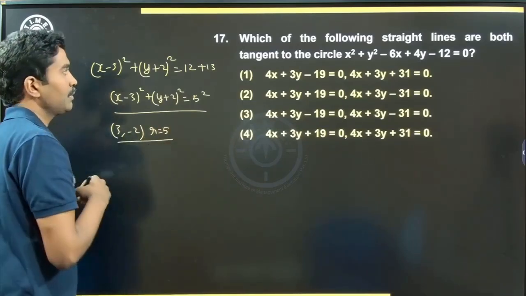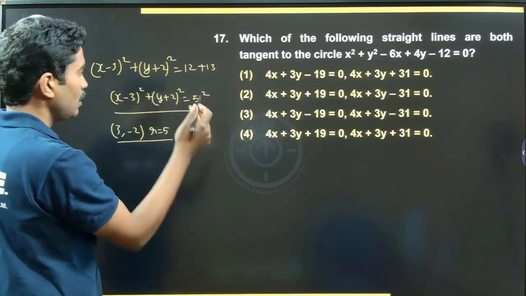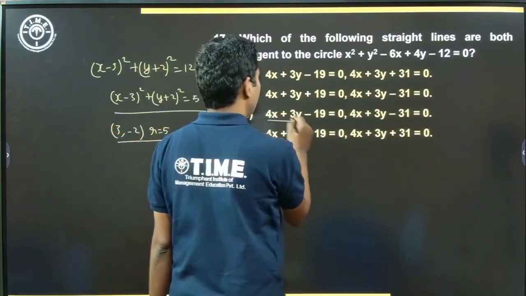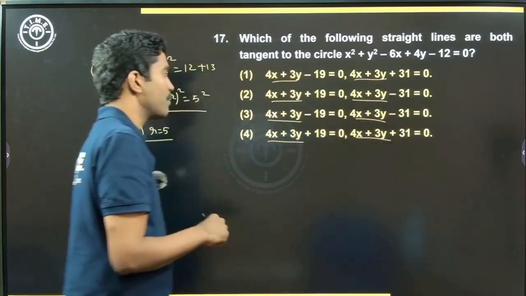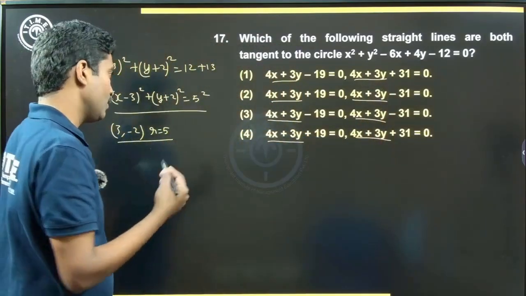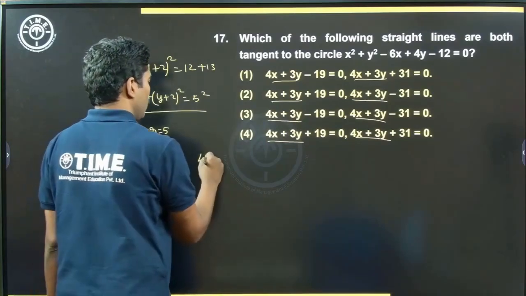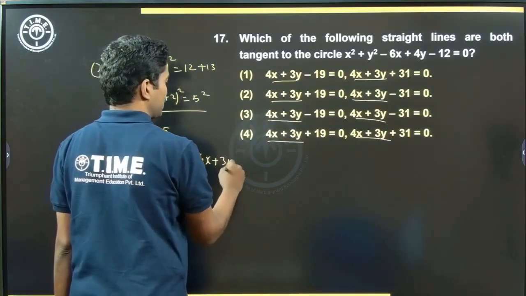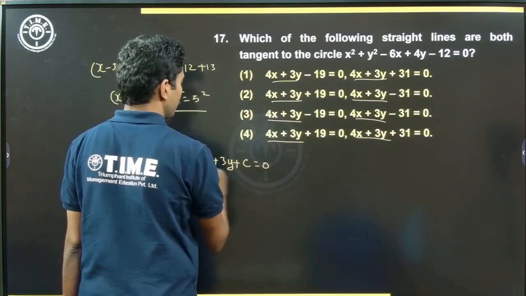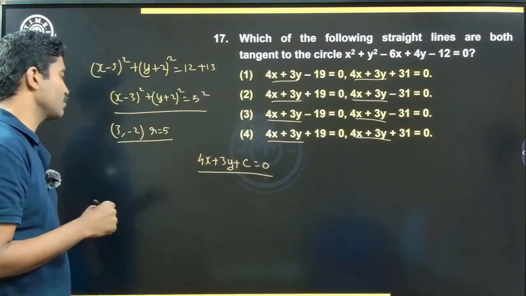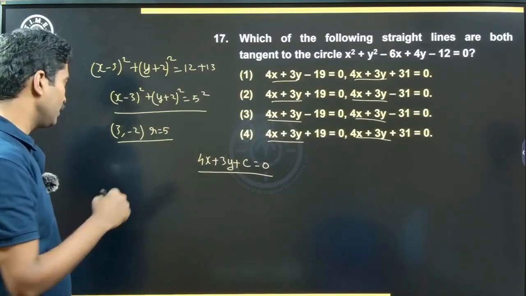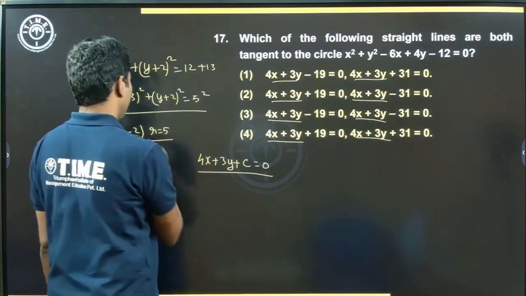Now, all these lines look very familiar. All of them look very similar, right? 4x plus 3y is common. So that's really easy. Okay, let's assume 4x plus 3y plus c equal to 0 is the equation of the two tangents to this circle. All right. So what do we have?